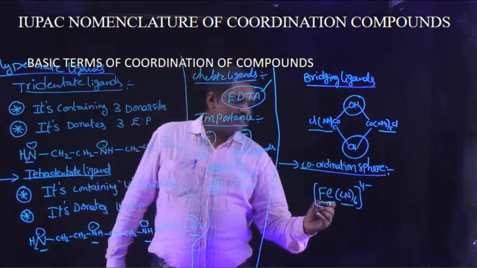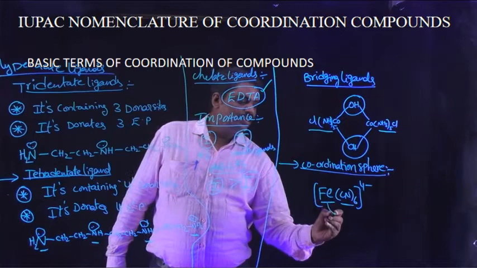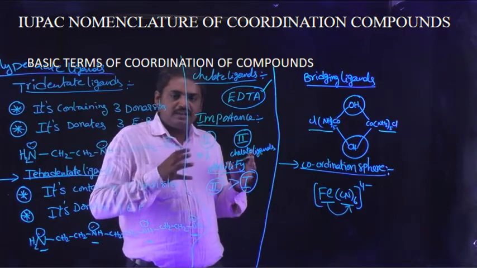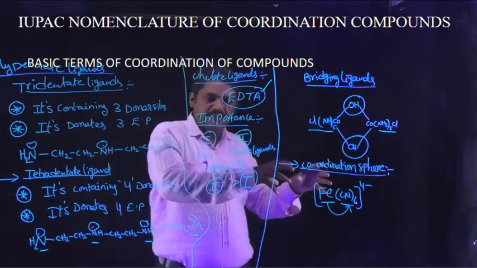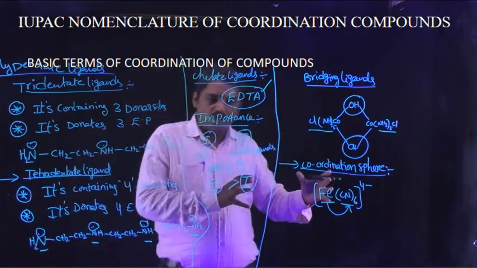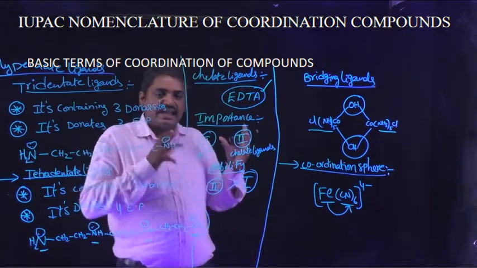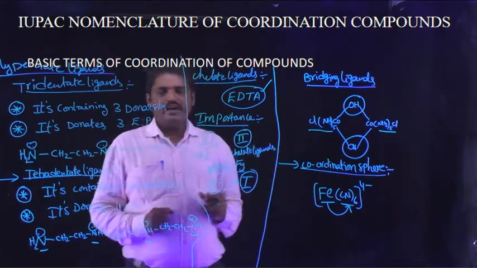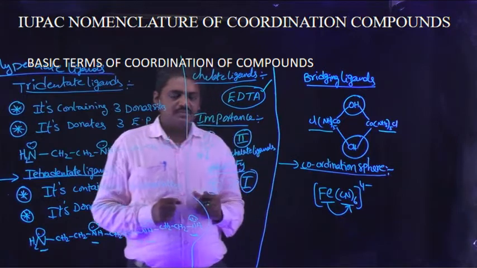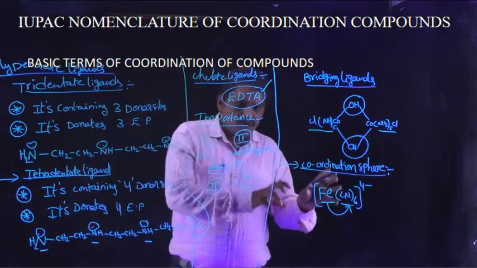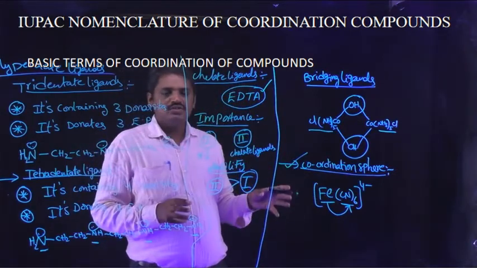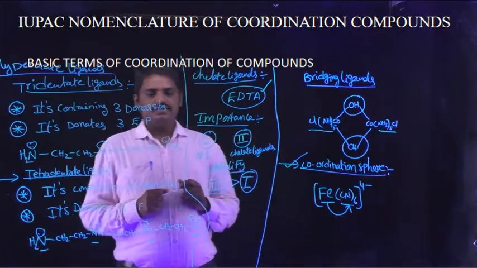Finally, the central metal atom iron is coordinated with different ligands. So the total part is expressed in closed brackets. This type of part is known as the coordination sphere.